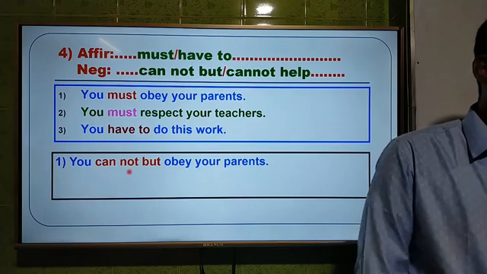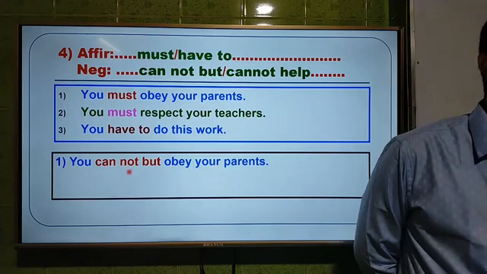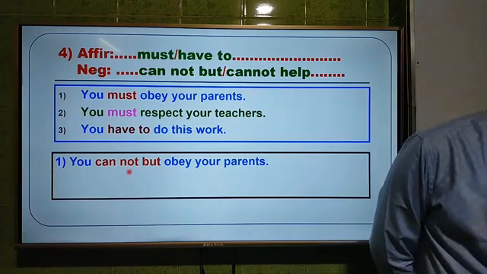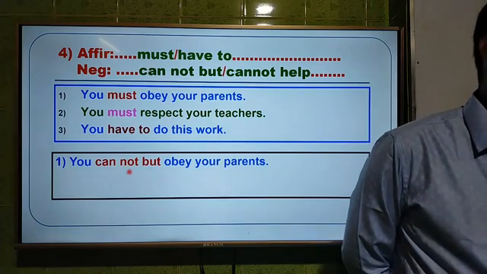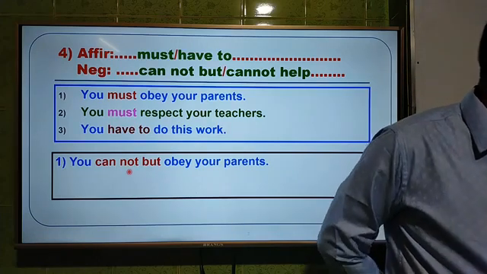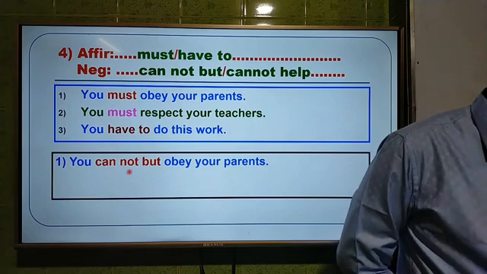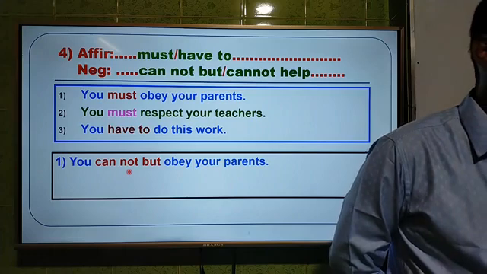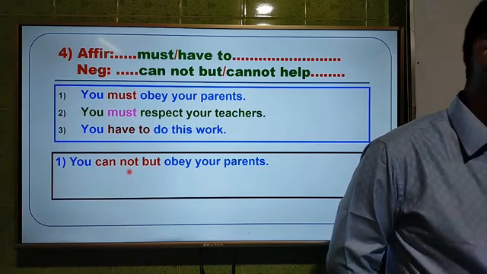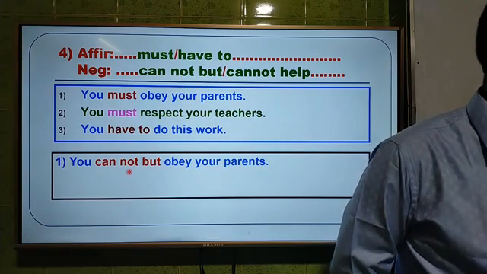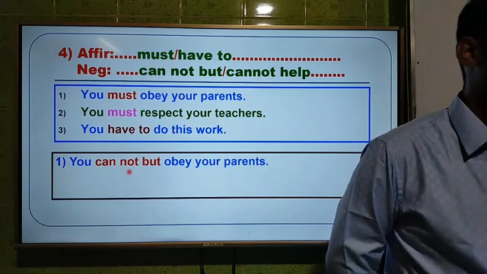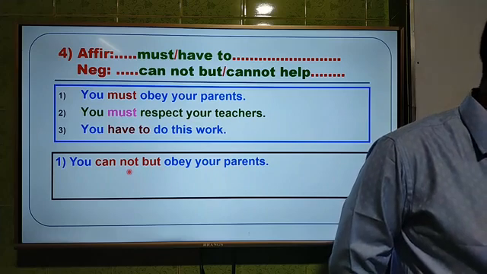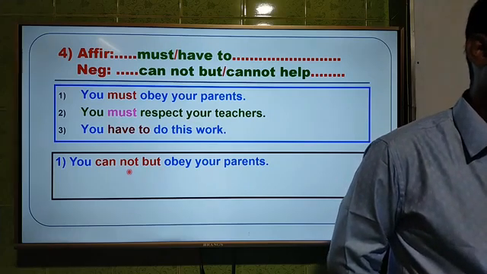And now, dear students, I will tell you to use cannot help for the second one. You have to use cannot help. Samia Muskan has written down using cannot but, I will tell you that you should use cannot help to make it negative. Cannot help. We shall learn the use of cannot help, because there is slightly different here. That's why I will tell you to use cannot help here.